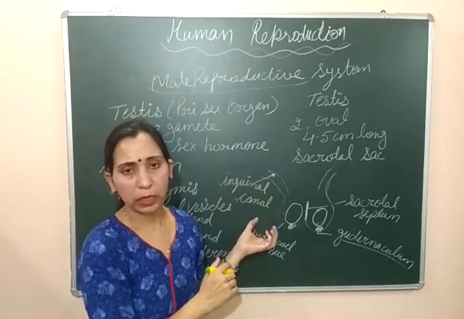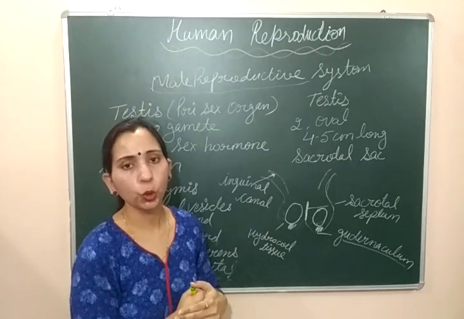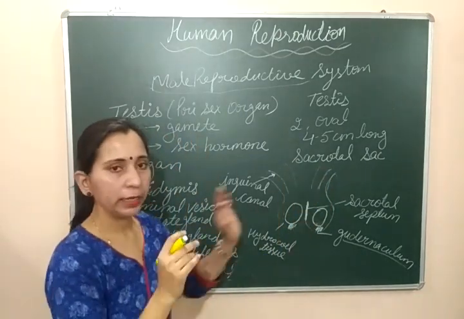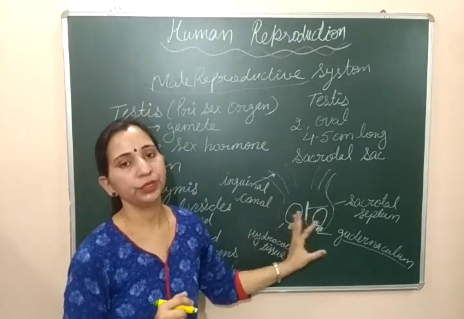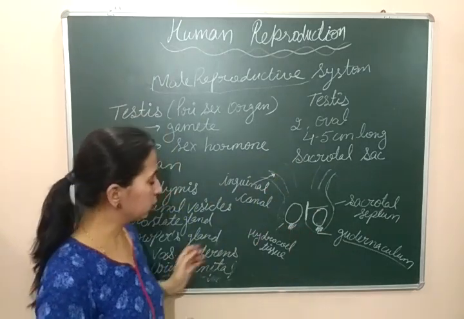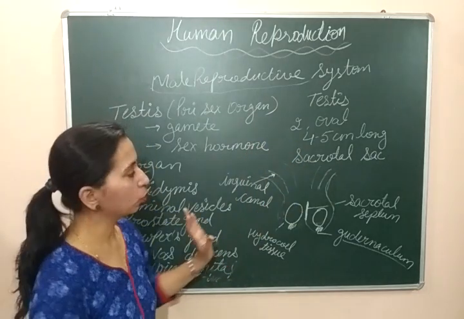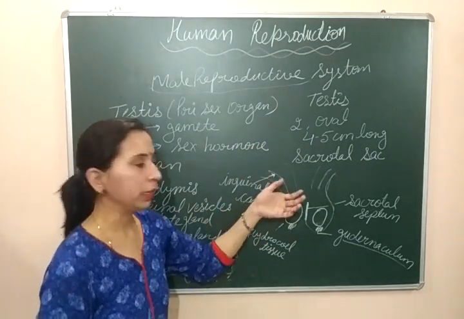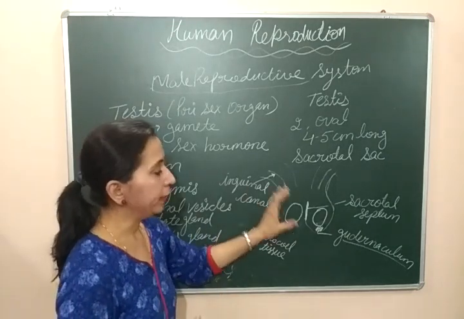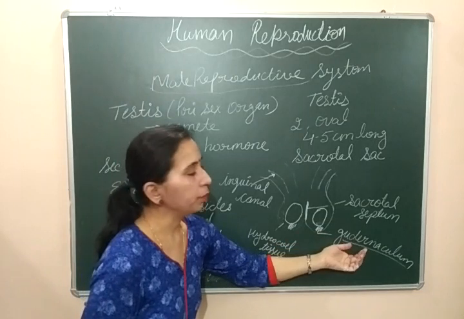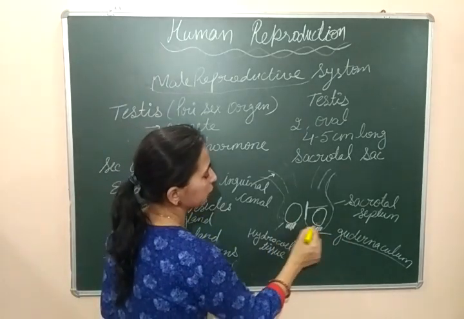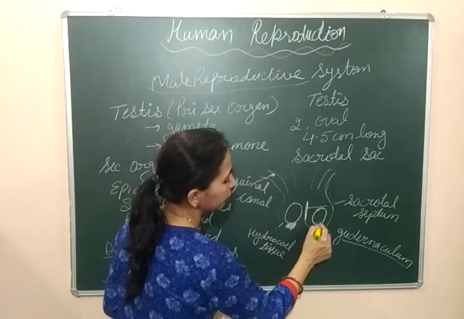With this inguinal canal, one more structure is there, that is the spermatic cord. The spermatic cord is also present here, which arranges and fixes this scrotal sac outside the abdominal cavity. By this spermatic cord, the blood vessels and the ducts come out. So this is one more structure. The inguinal canal and spermatic cord are present to fix the scrotal sac outside the abdominal cavity. And inside the scrotal sacs, the gubernaculum is responsible to fix the testes with this scrotal sac. So here the testes will be attached with the gubernaculum.